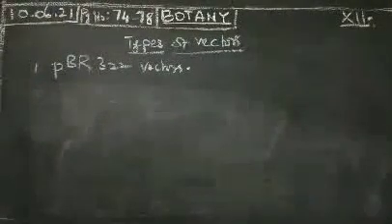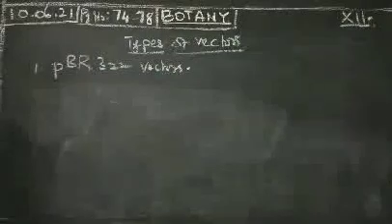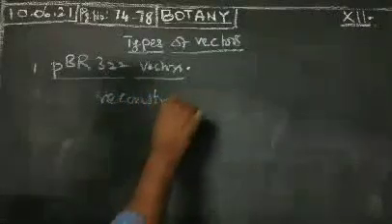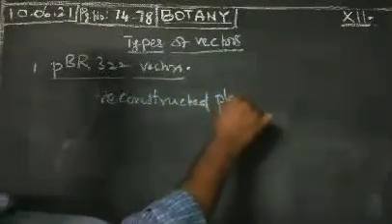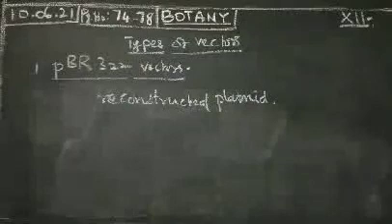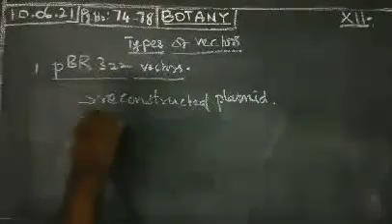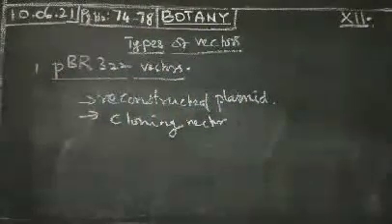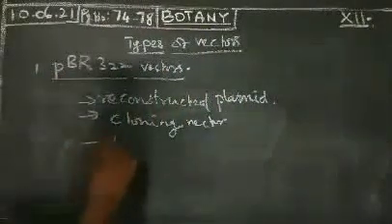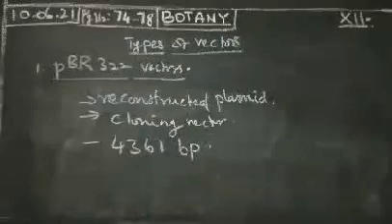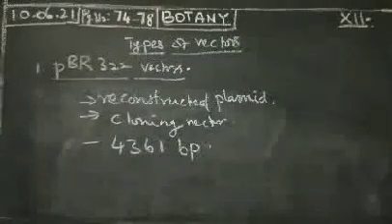It is a reconstructed plasmid, and it is mostly widely used as a cloning vector. It contains 4,361 base pairs.